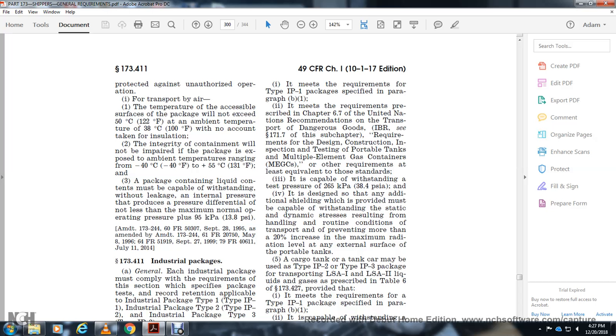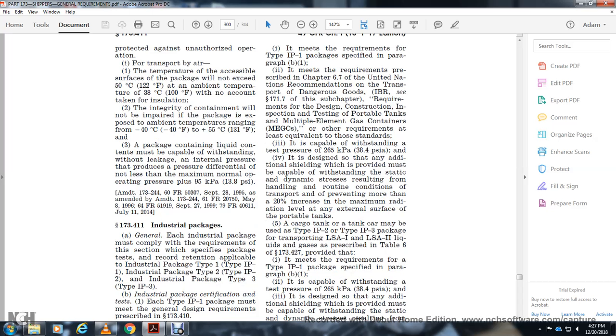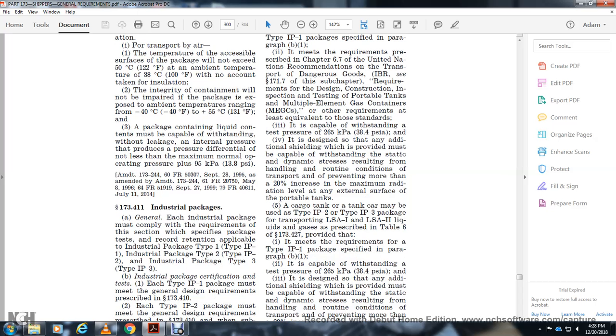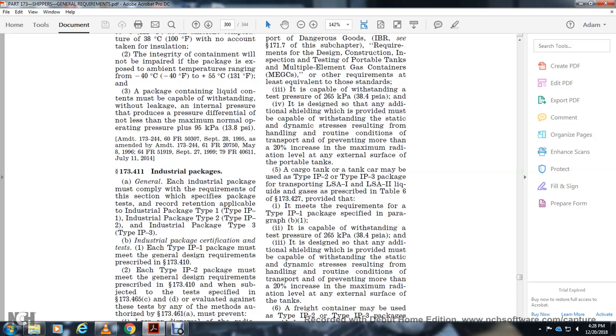A cargo tank or tank car may be used as a type 3 industrial package, for low specific activity material of groups 1 and 2, liquids and gases, prescribed in table 6 of 173.427, provided that it meets the requirements of industrial package type 1 specified in paragraph B1. It must be capable of withstanding a test pressure of 38.45 psi, with additional shielding that must be capable of withstanding static and dynamic stresses resulting from handling and routine conditions of transportation, preventing more than a 20% increase of the maximum radiation level at the external surface of the tanks.